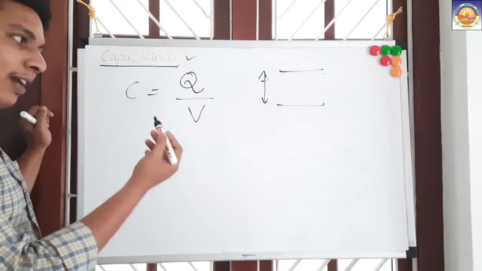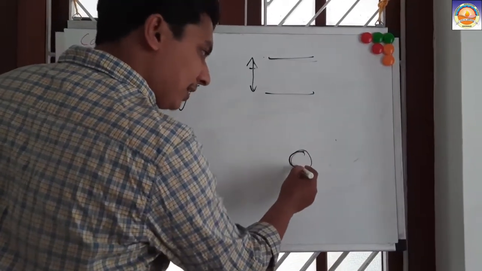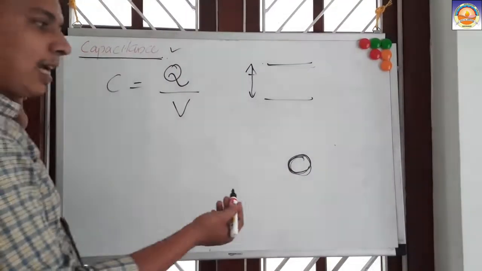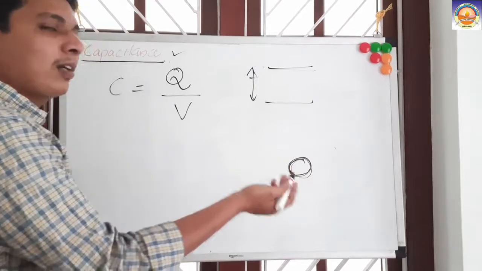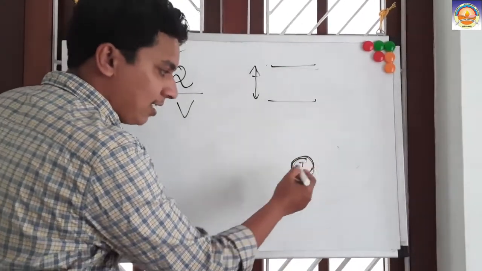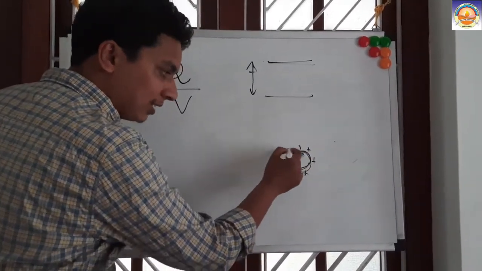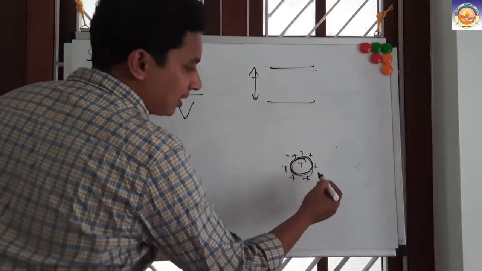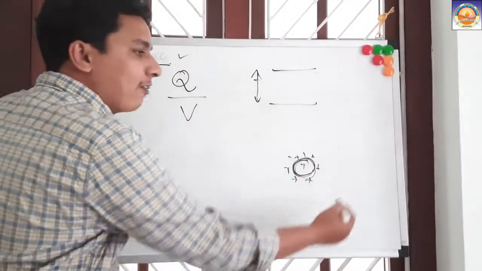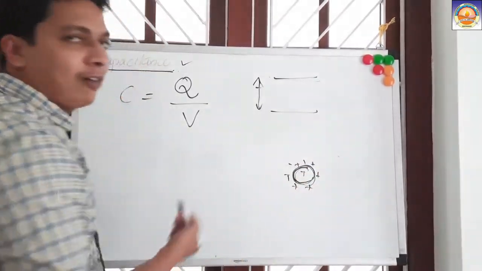So in a transmission line, what happens? When there is some potential and some current is being carried, it means that there is already a charge. Let us take a conductor that has a charge density over it, or some charge, let me say Q. Under that condition, an electric field is developed around this conductor.